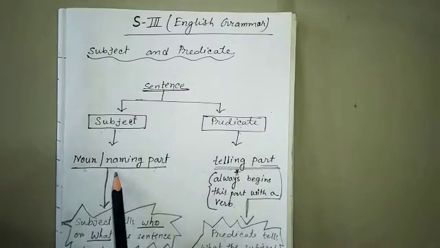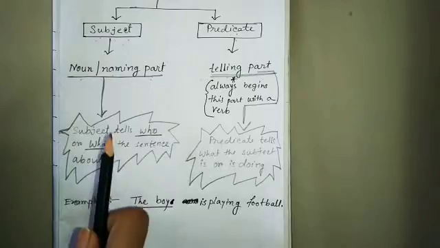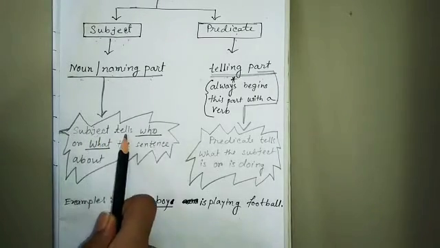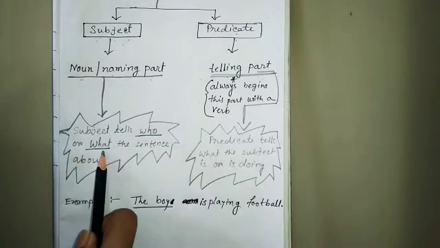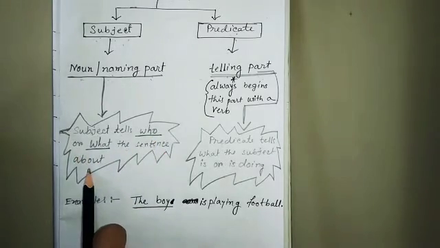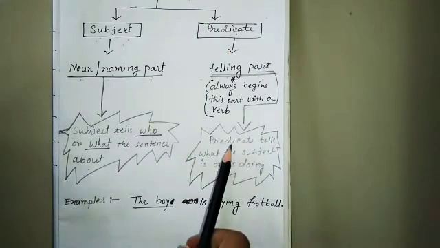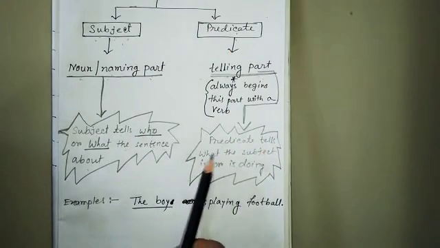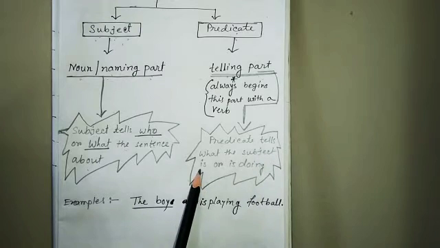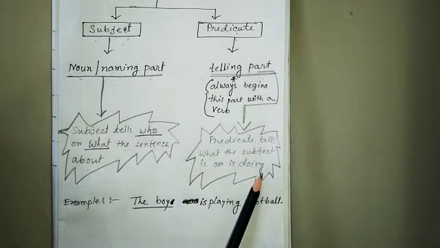Now, what is called a subject? Subject tells who or what the sentence is about. And what is the predicate? Predicate tells what the subject is or is doing.